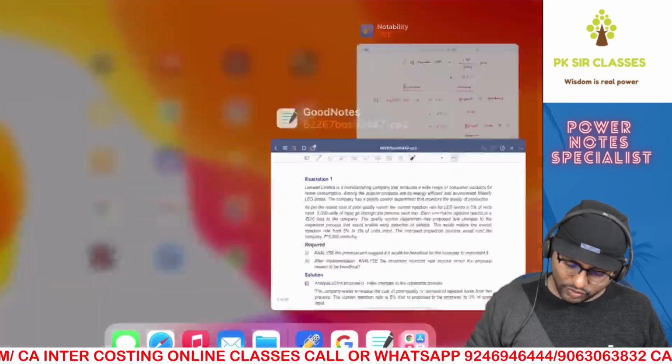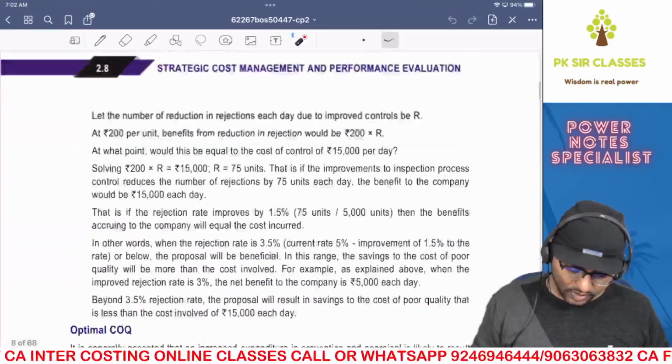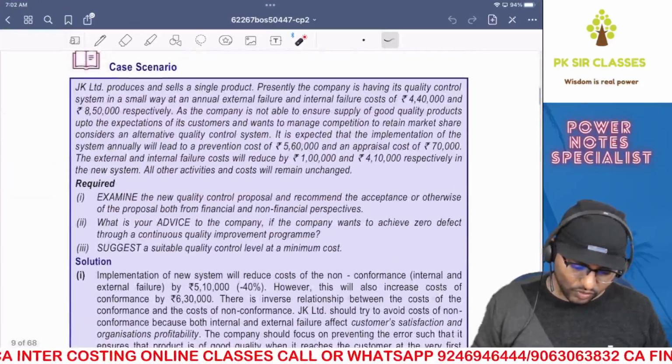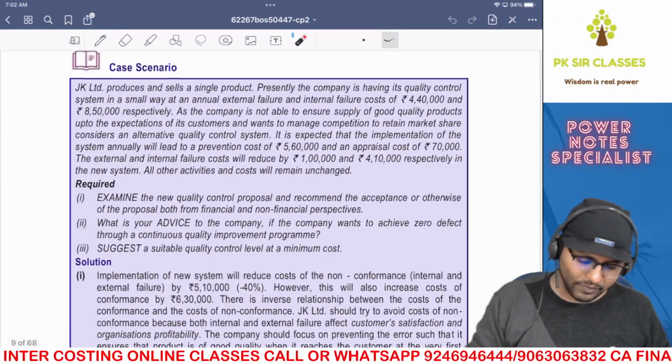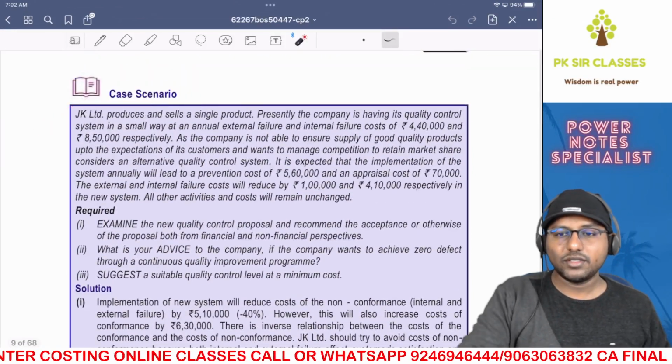Now let's move on to the next question. Illustration 1 is done. We're going to go for the second one. Yeah, this one. Now take this case scenario, buddies. Let's move on.